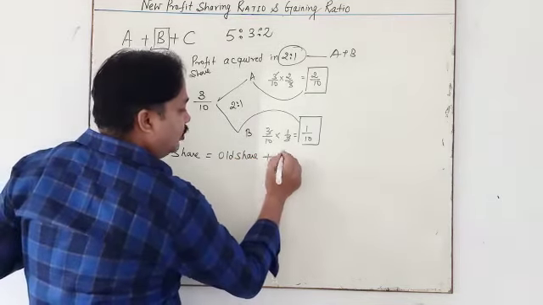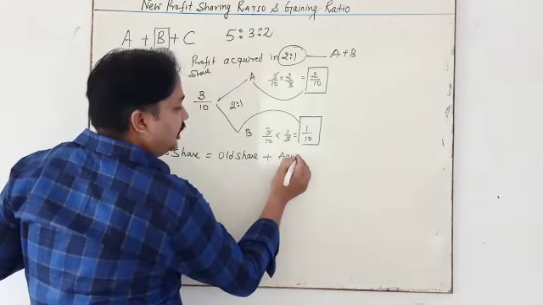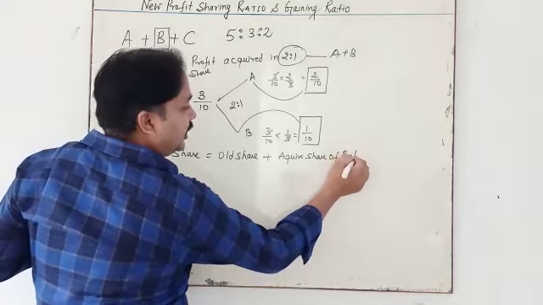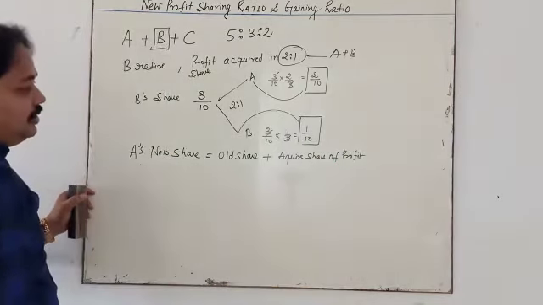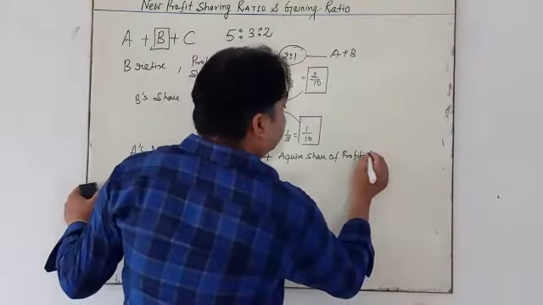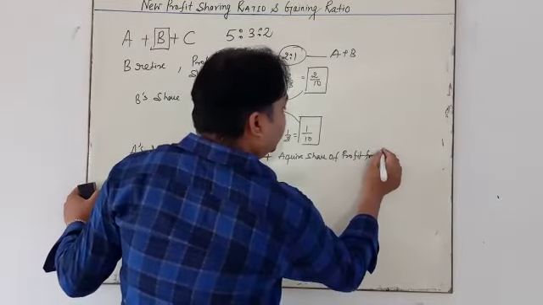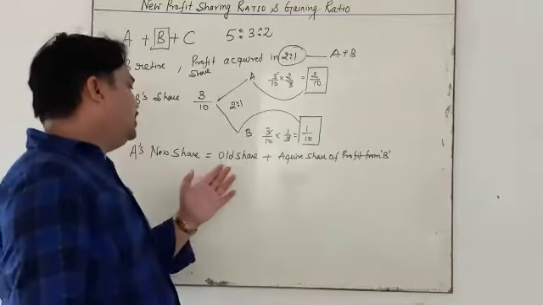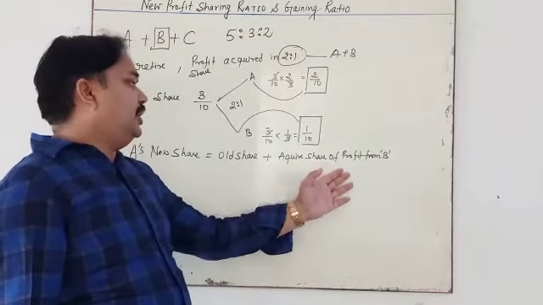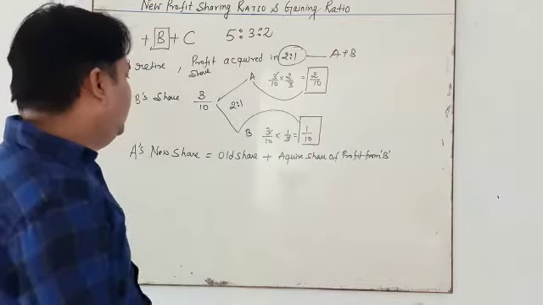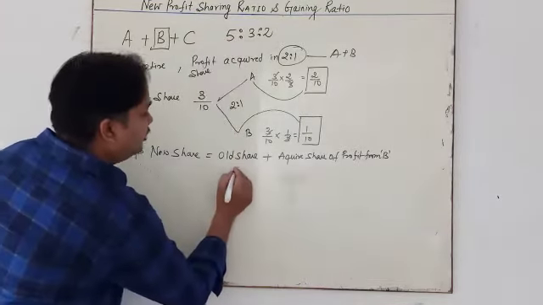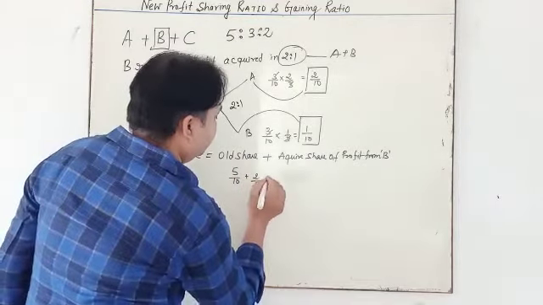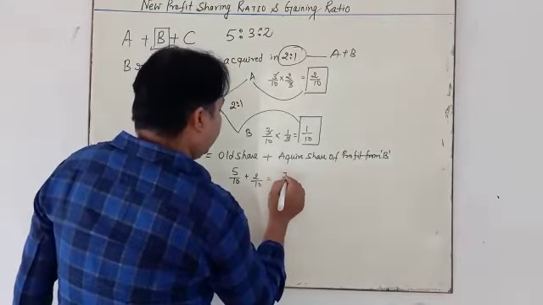A's new share is equal to old share plus acquired share of profit from B. Simple, my dear student. So old share is, what is given? 5/10 plus 2/10. So new share is 7/10.